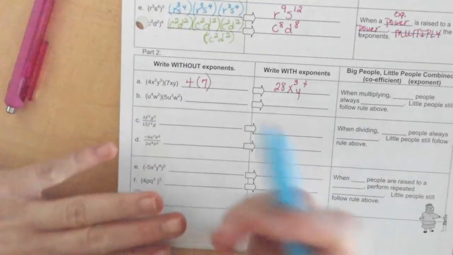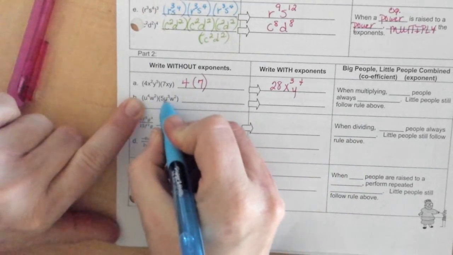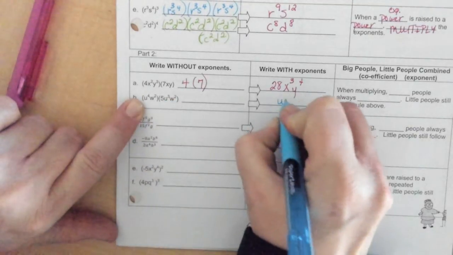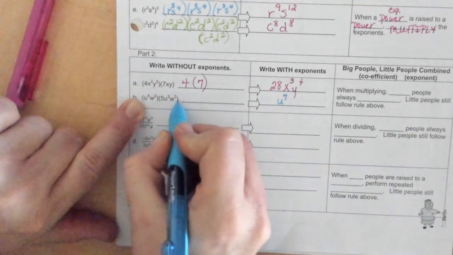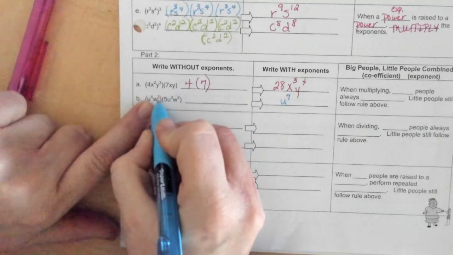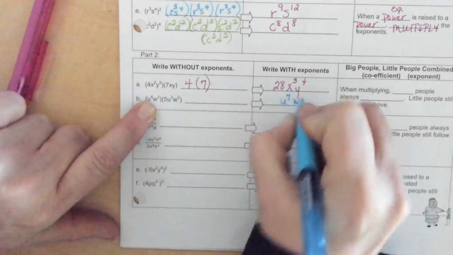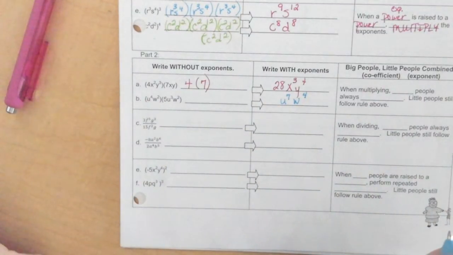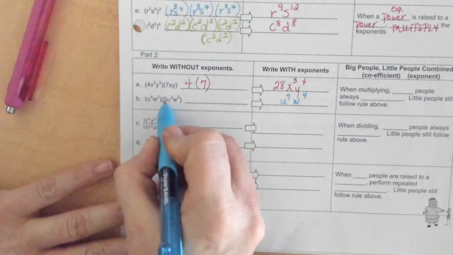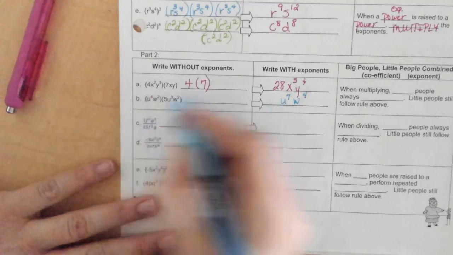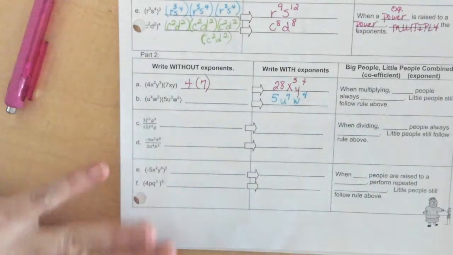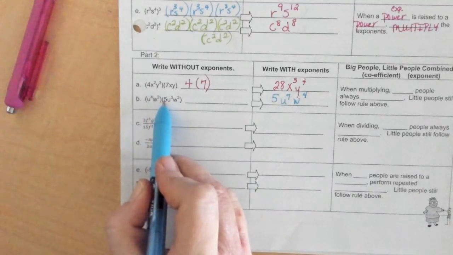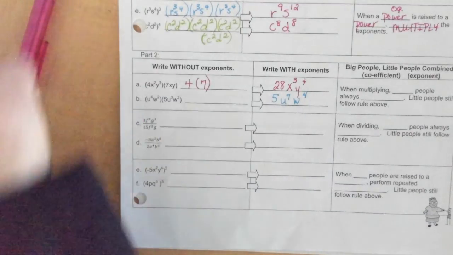Okay? On this problem, u to the 4th and u to the 3rd. And I'm multiplying, so I'm going to add that. 4 plus 3 is 7. I've got w squared and w squared. When I add, I get 4 of them. 5 is multiplying by a 1 that is the coefficient here, so that is still 5. I do not add 5 plus 1. 5 is not an exponent. It doesn't follow an exponent rule.